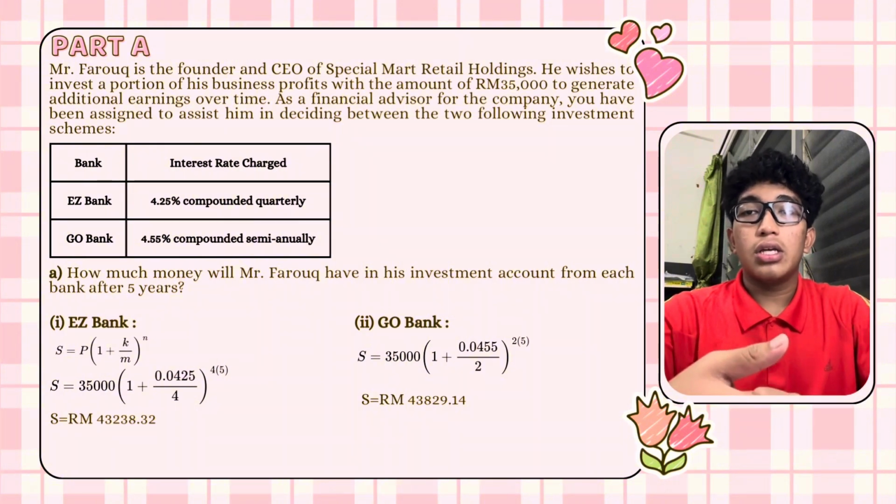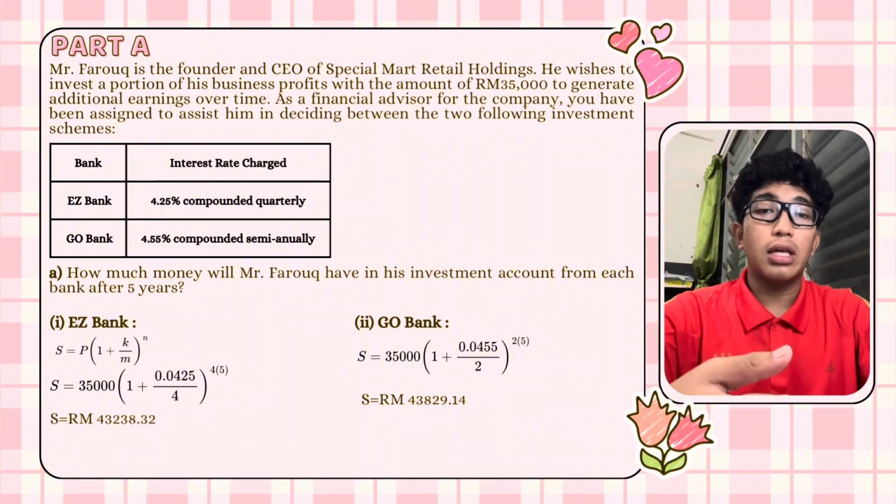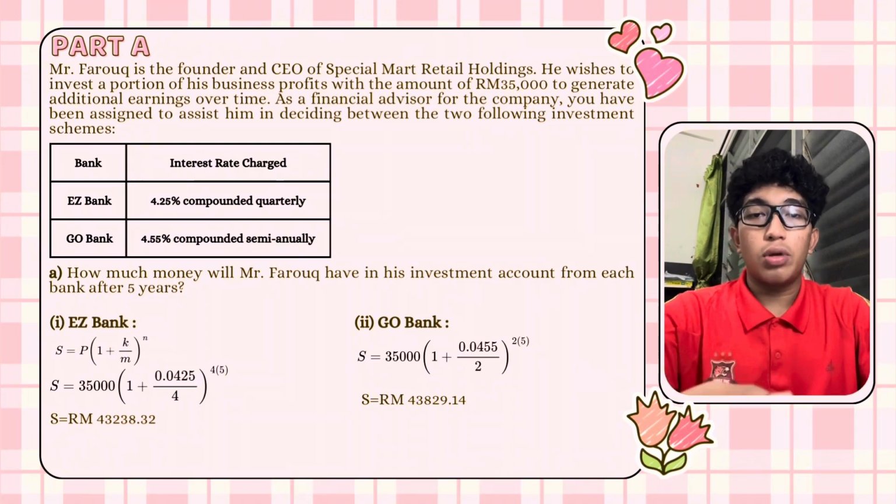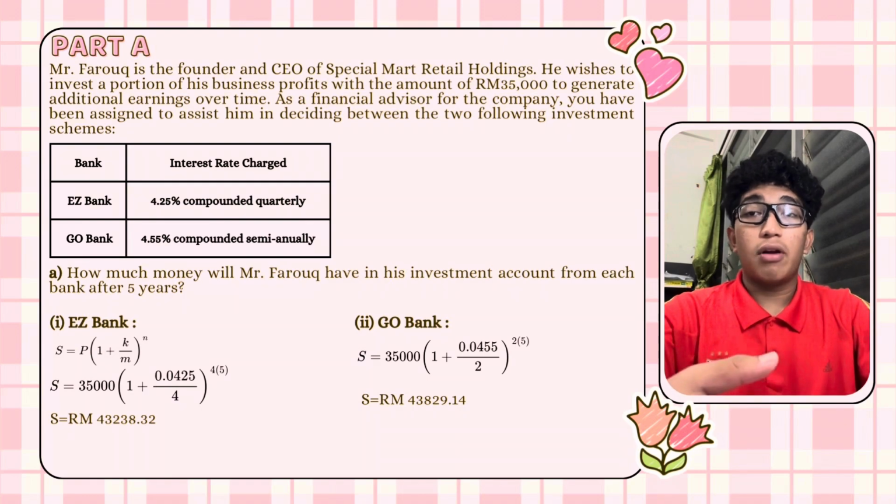For First Bank, which is Easy Bank, the interest rate charged is 4.25% compounded quarterly. For Go Bank, it is 4.55% compounded semi-annually. For question A, how much money will Mr. Farouk have in his investment account from each bank after 5 years?